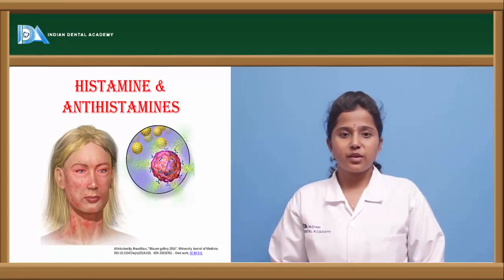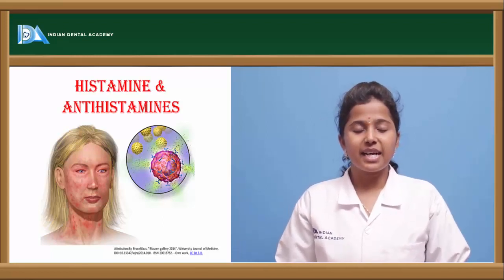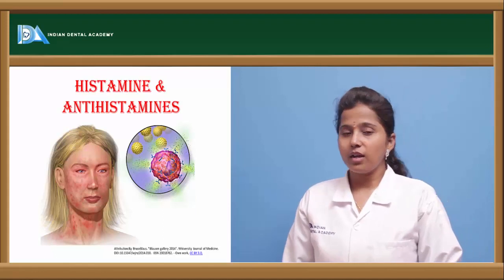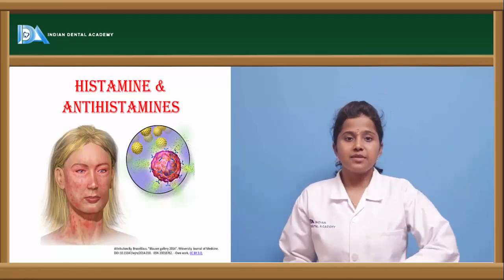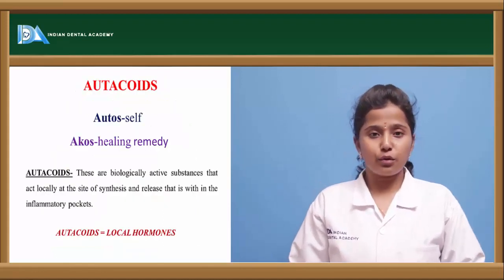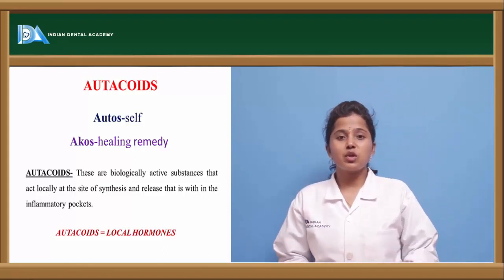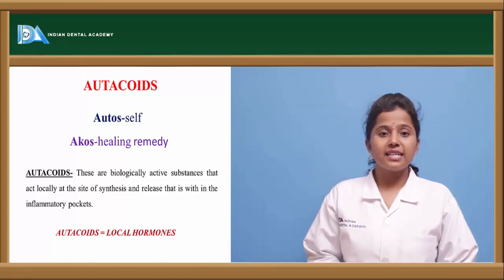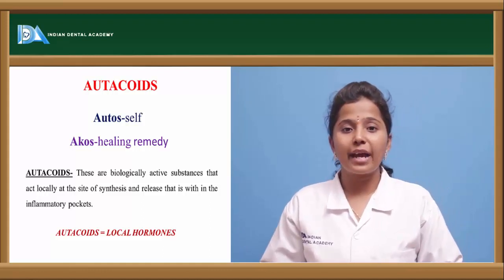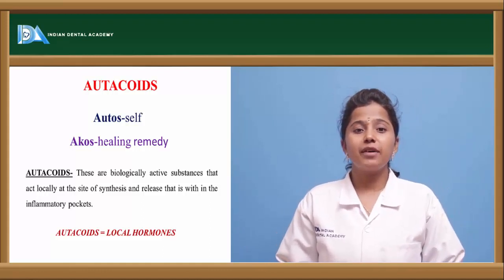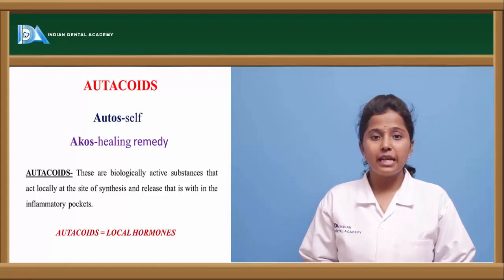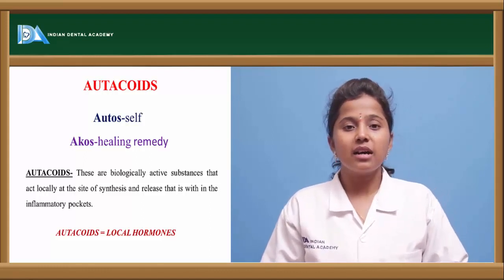The other topic which we are going to discuss is histamine and its antagonists. So, what is histamine? Histamine is a category of autocoids. What are autocoids? The name itself indicates auto means self, and it is derived from a Greek word, which means self remedy or self healing remedy.